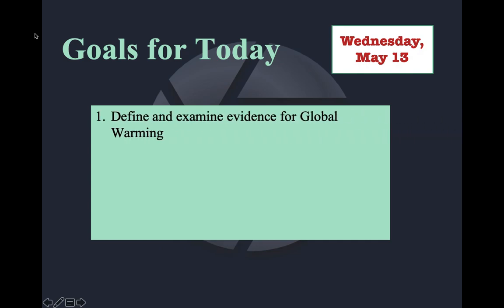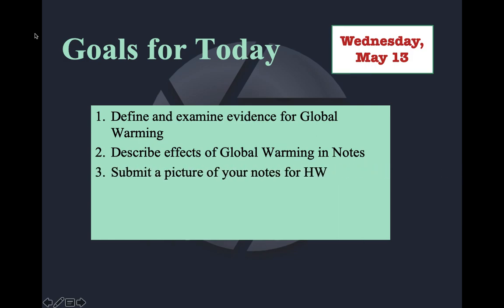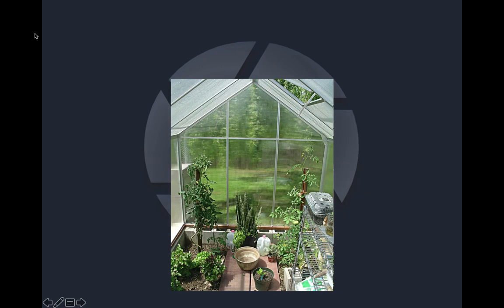And today in science class, we are going to define and give you some data on global warming. We're going to describe the effects that global warming is currently having and some of the more significant effects it could have in the future. And all I need for you to do for homework today is to submit a picture of the notes that you take from this video lecture.